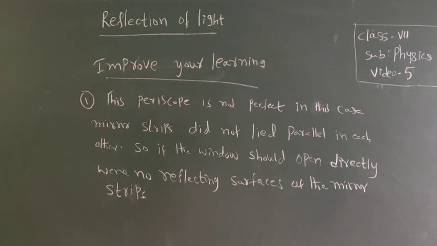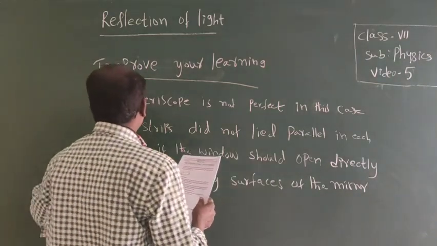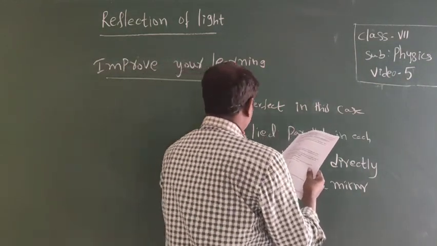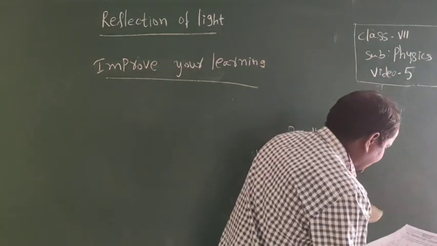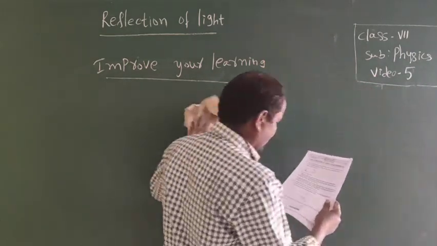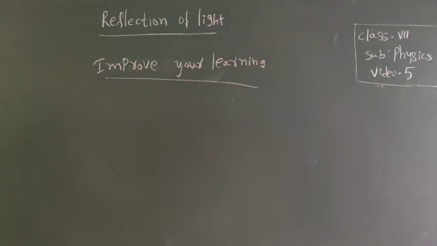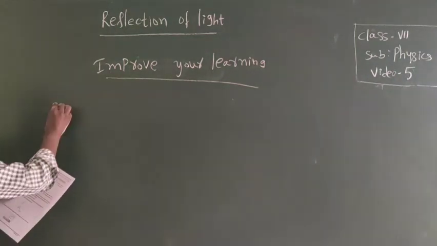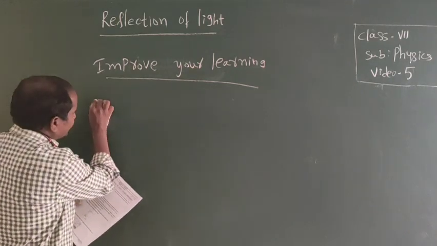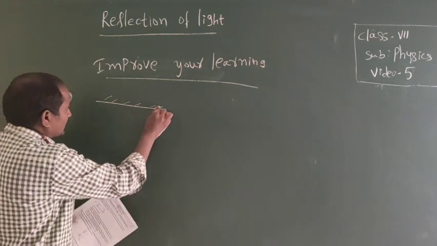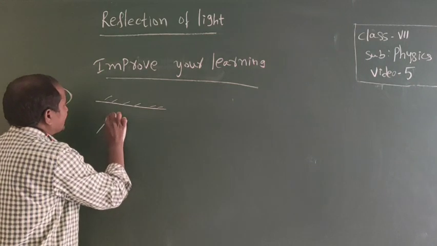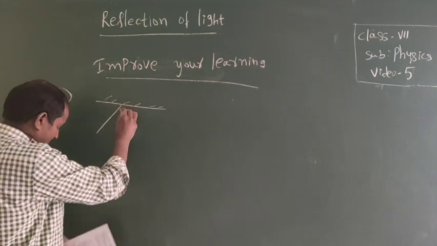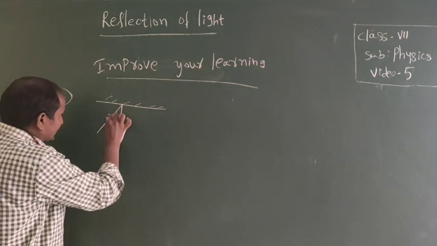Next one, second one. A diagram is given. Draw a rectangle in the figure given. Here, what is the given diagram? A ray of light is incident on the mirror at an angle of 45 degrees. Question number 2. What is the given diagram? In the mirror, a ray of light is incident on the mirror with 45 degrees.